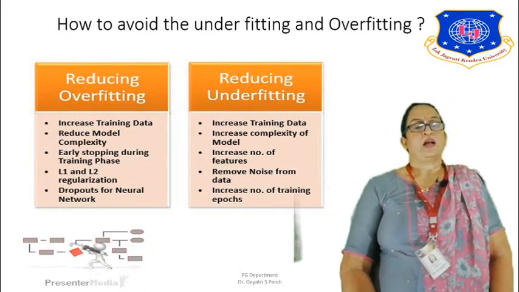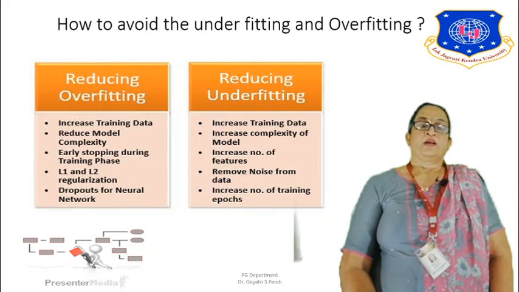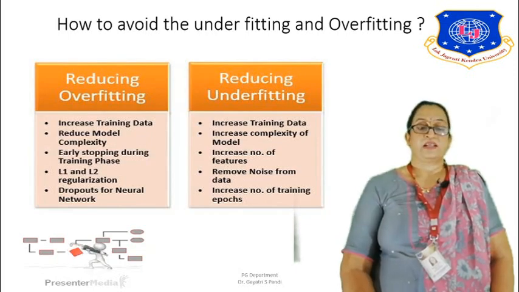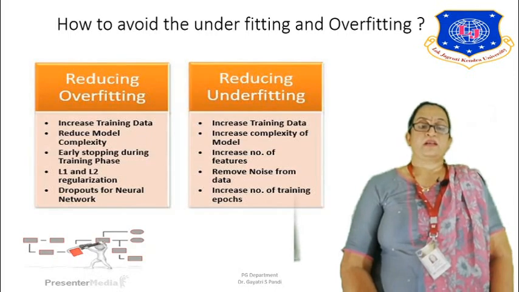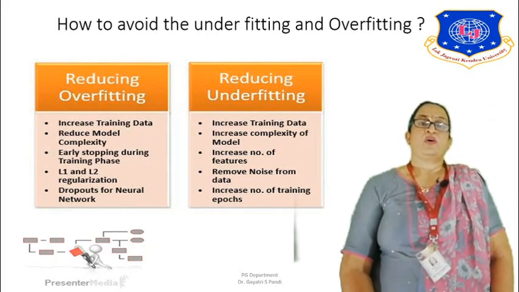And for reducing underfitting, you can increase the training data. You can add more training data there. You can increase the complexity of the model. Here, for reducing underfitting, you increase the complexity of the model. You can increase the number of features that are needed. You can remove the noise from the data. And also you can increase the number of training epochs. So more training could be needed for reducing underfitting.